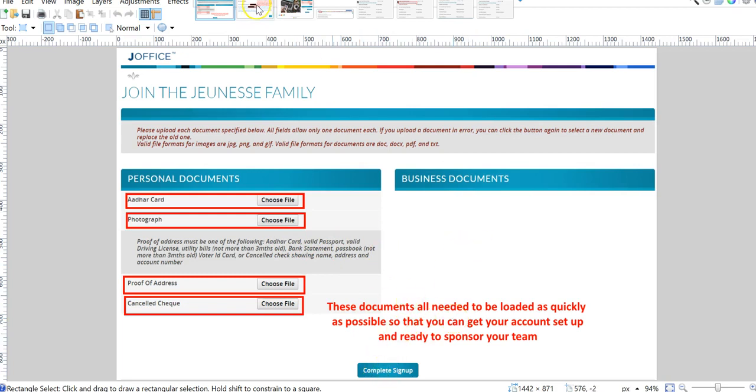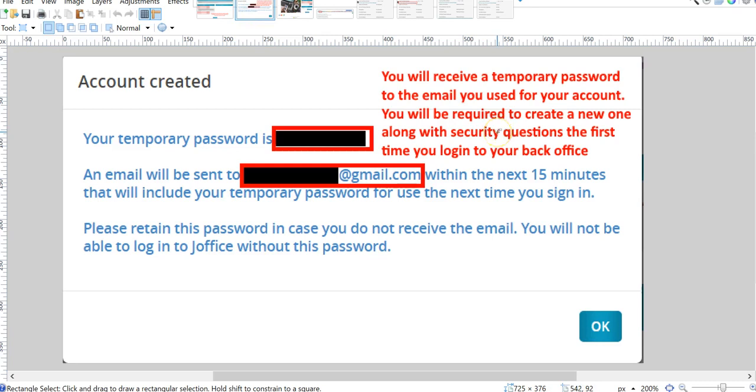You're going to click Complete Sign Up, and then you're going to have this pop-up appear on your screen. The password will be here. Please write it down or copy it. Please, please, please. We've had so many people who have forgotten what their temporary password was, and then they can't log into their account.